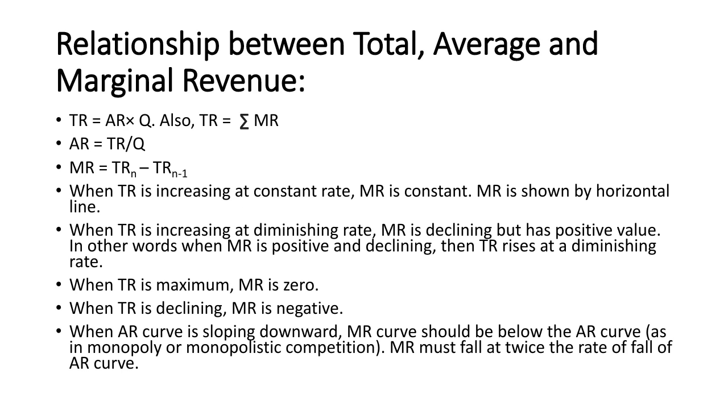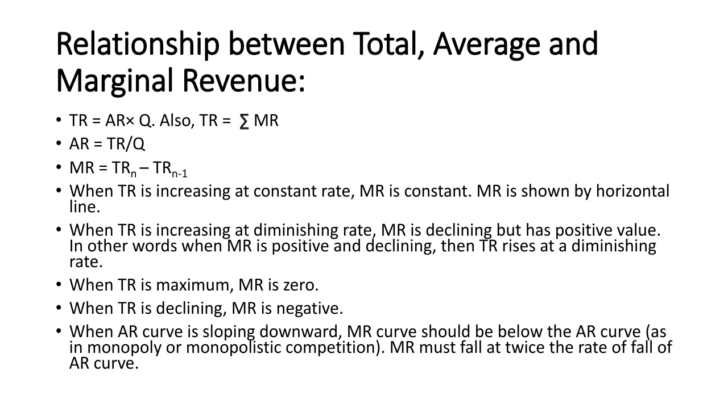When TR is increasing at a diminishing rate, MR is declining but has positive value. In other words, when MR is positive and declining, then TR rises at a diminishing rate. When TR is maximum, MR is 0. When TR is declining, MR is negative.